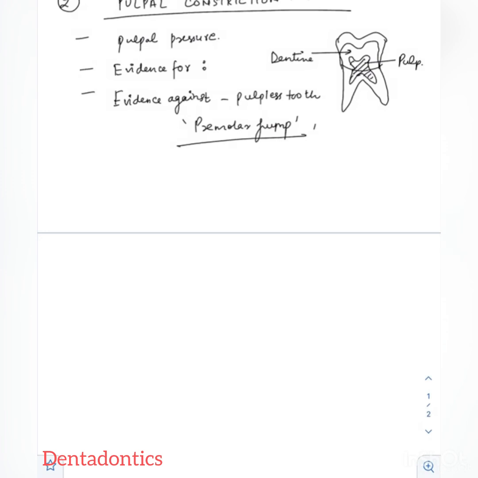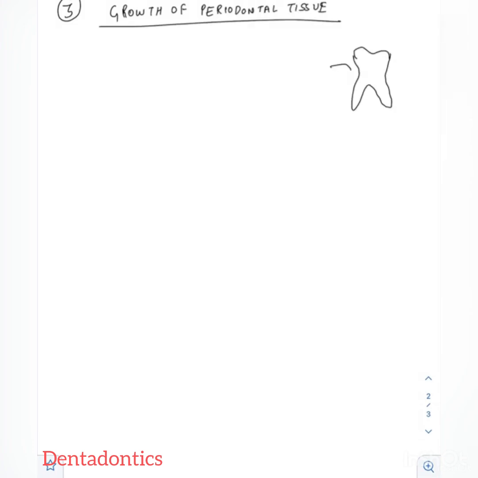Then coming to the third theory, that is growth of periodontal tissue, given by Underwood. He stated that periodontal tissue growth leads to the eruption of teeth and the PDL pulls the tooth, but actually it is vice versa. It is the tooth which pulls the PDL during the eruption.